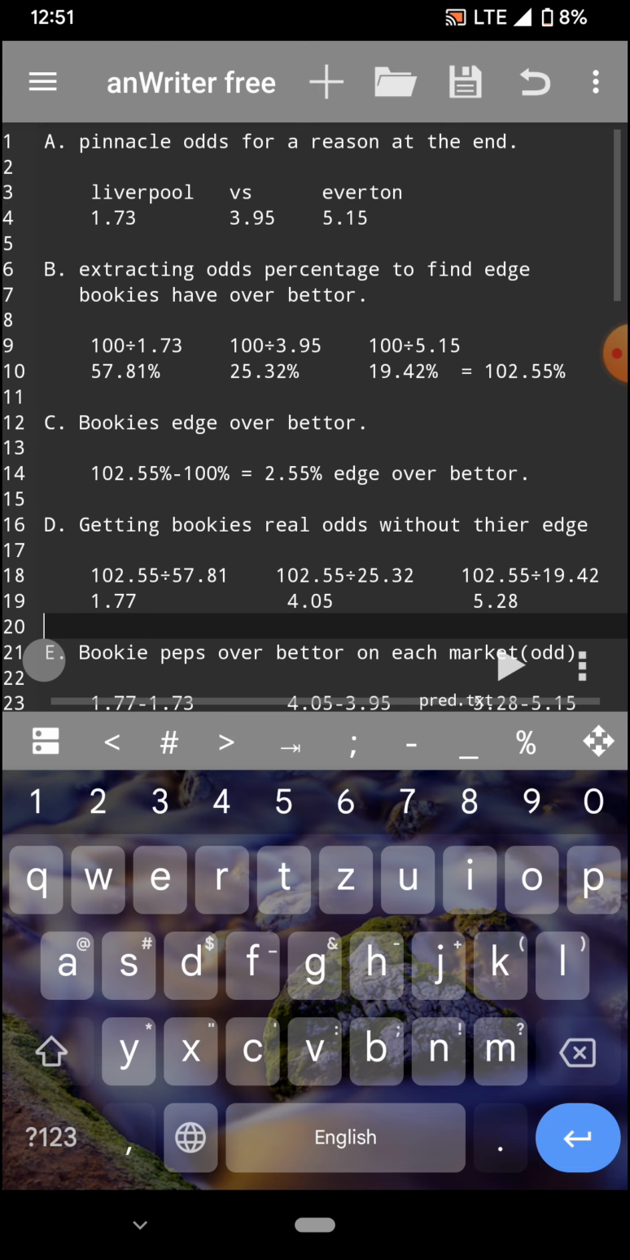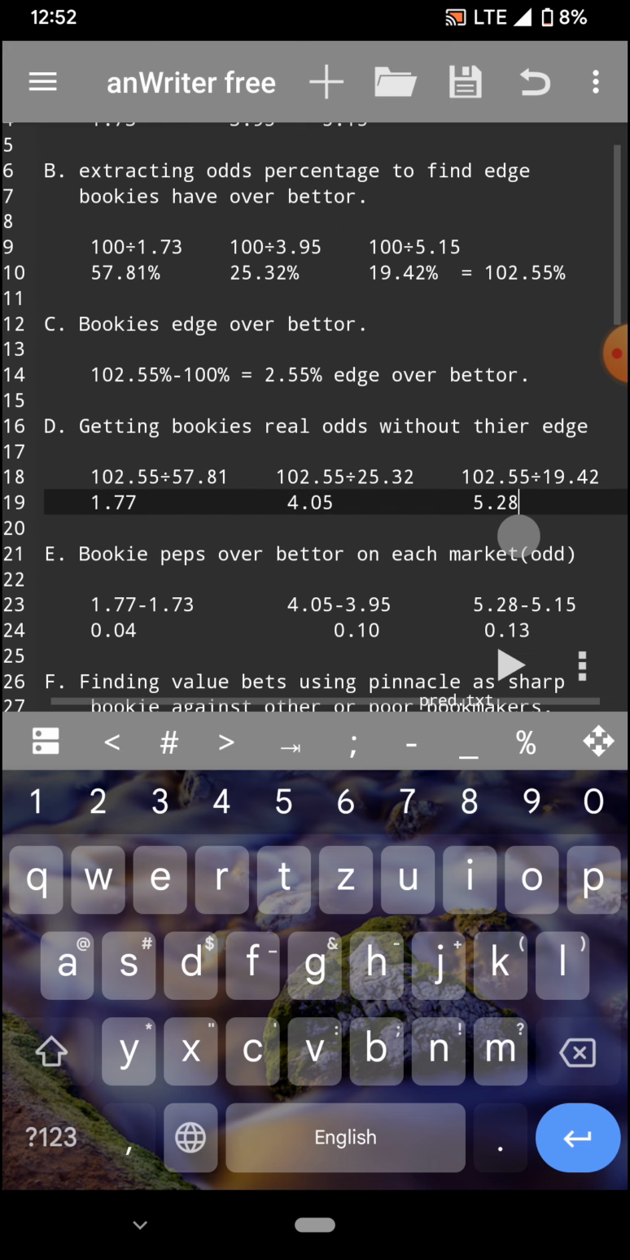You can also do the same thing with 102.55 divided by the 25.32% we have up there, and it gives you odds of 4.05. So the real odds are 4.05, but you can see they cut the odds right down to 3.95, making sure that we cannot make money against them. And the real odds for an Everton win were 5.28, but they break it down and give us 5.15, making sure that we cannot make money out of the market. So those are the real odds which we have down.